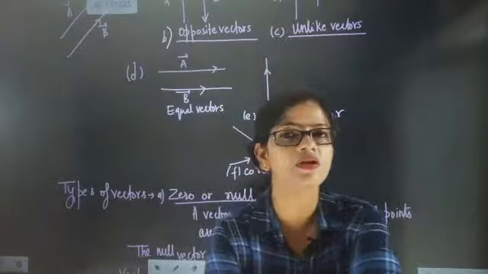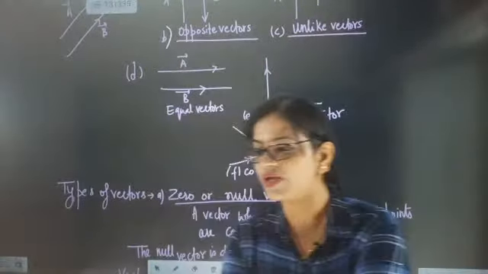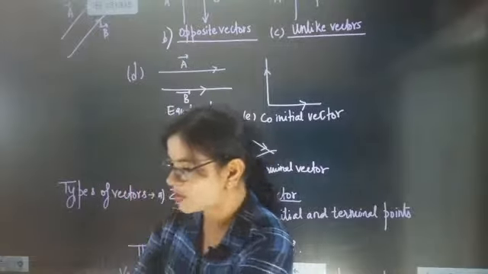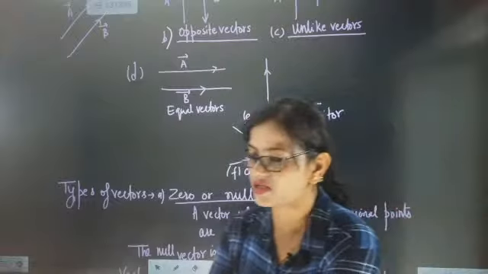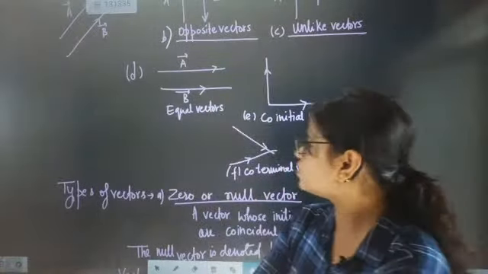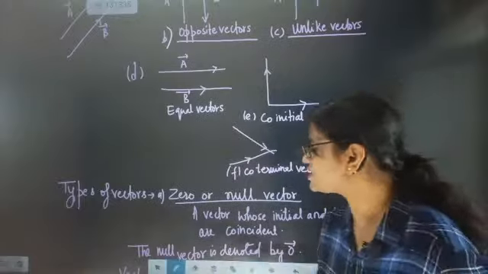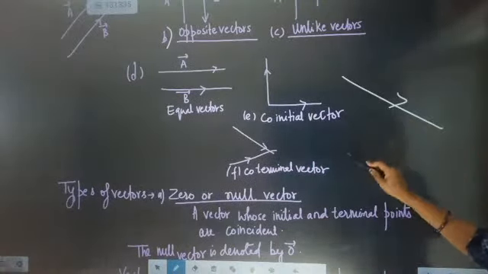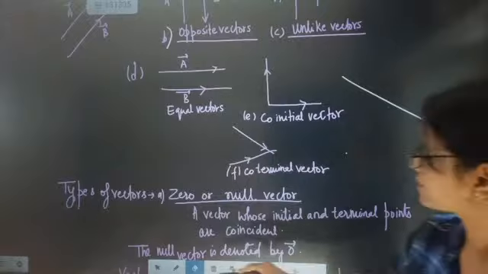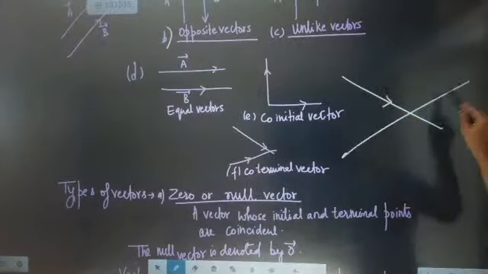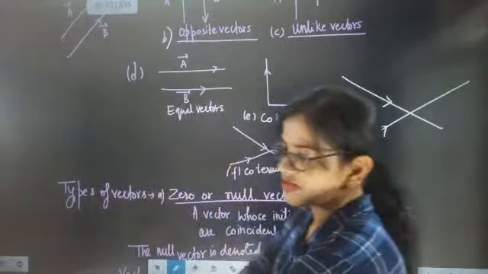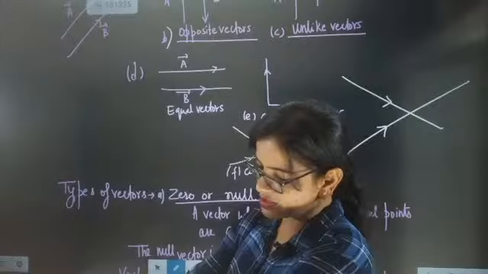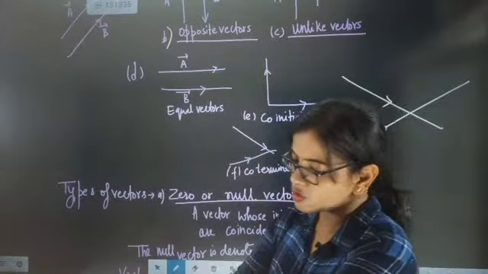Now we are going to talk about the next one, called the co-terminal vector. Same initial point is called a co-initial vector, absolutely. Now the co-terminal vector or co-terminus vector. If somebody asks you about a coterminous vector, the arrows will be going like this. What answer are you going to give about coterminous vector?